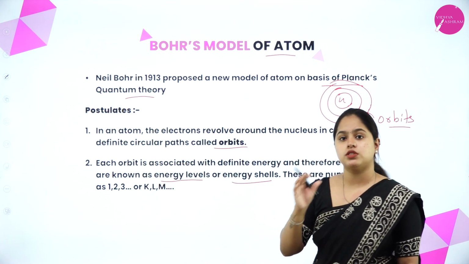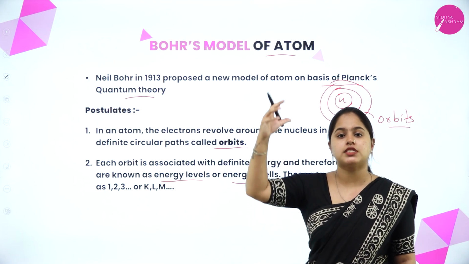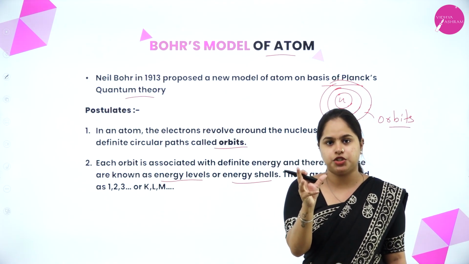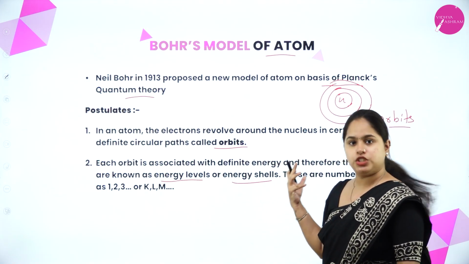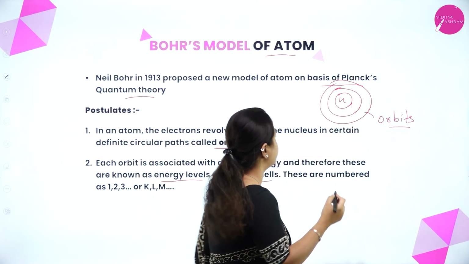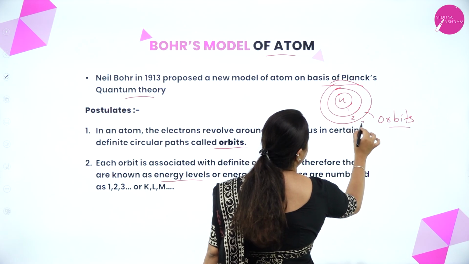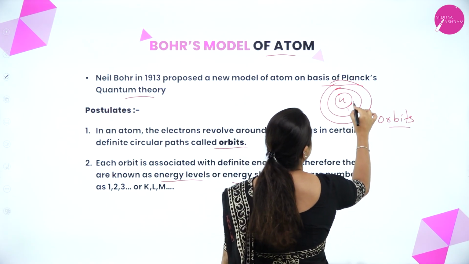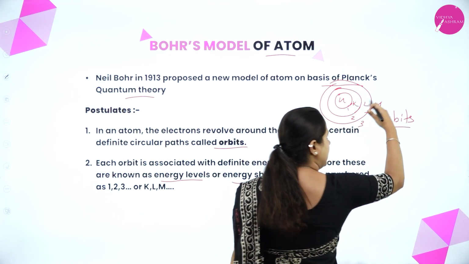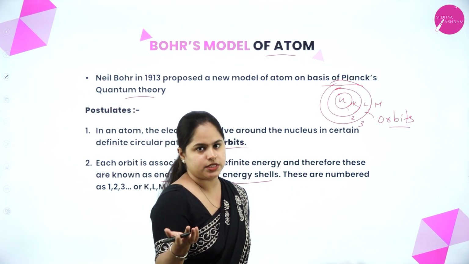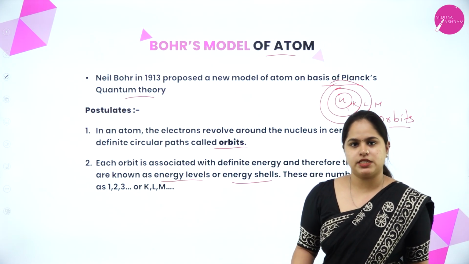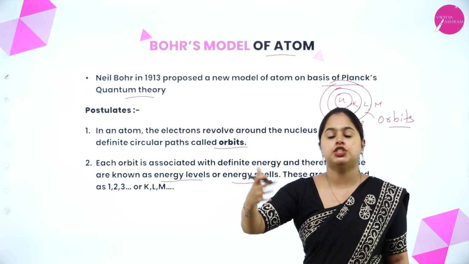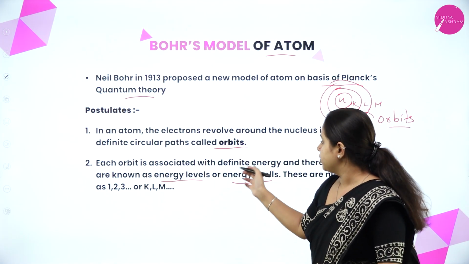Each orbit is associated with a definite energy. Each of these energy levels has a corresponding energy. Hence, you can also call them energy levels or energy shells. And they are represented by 1, 2, 3, or else you can represent them as K, L, M, N. Or 1, 2, 3, 4, 5, 6 like that. You can represent each orbit, each energy level or each energy shell like that.